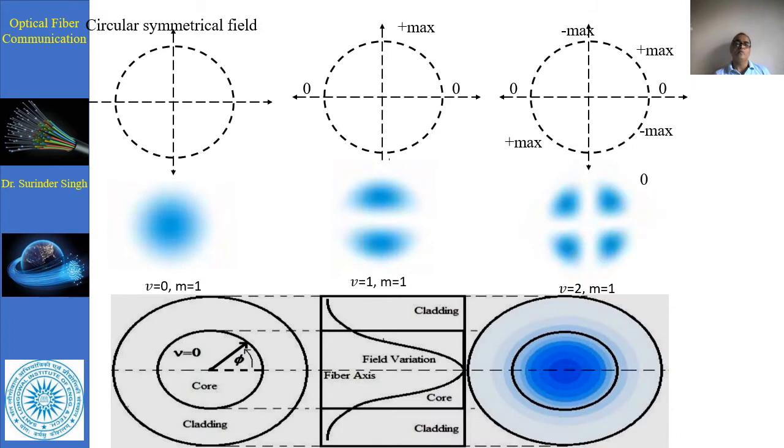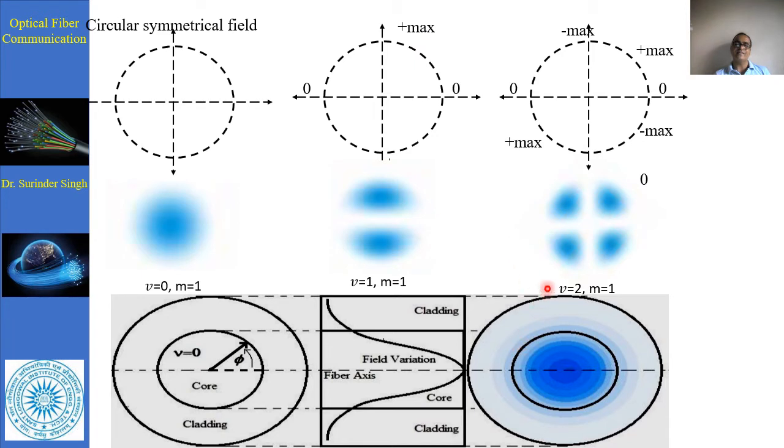Similarly, we represent a circular symmetry for the field when V is 0 and M is 0, and a circular variation is shown here. Now, when V is equal to 1 and M is equal to 1, the center is 0, but the component of maximum lies in two parts. Here the value of M remains the same. There is a variation of the circle, but the value of V changes to two parts.